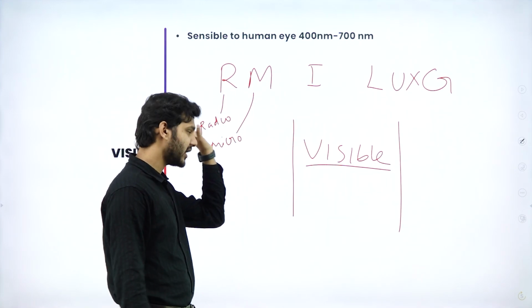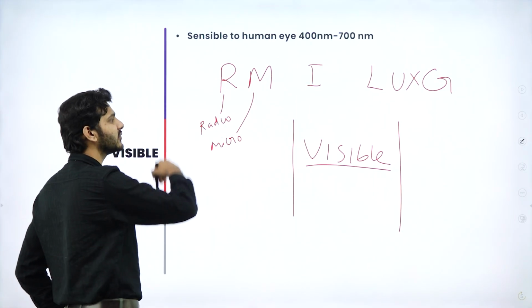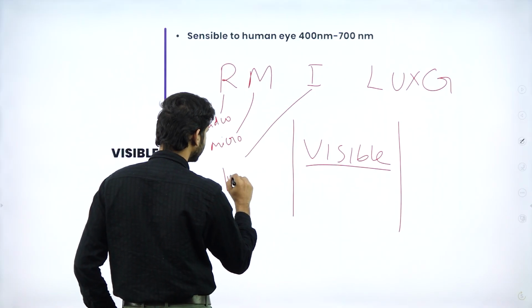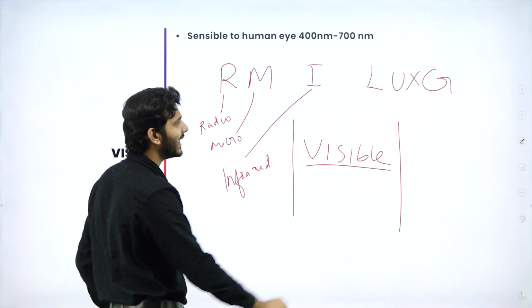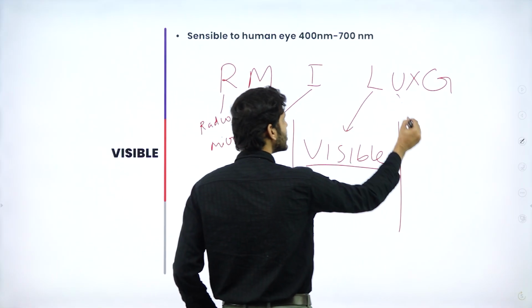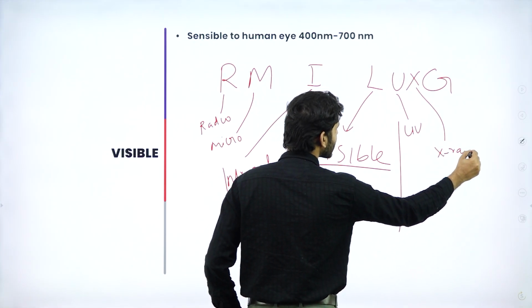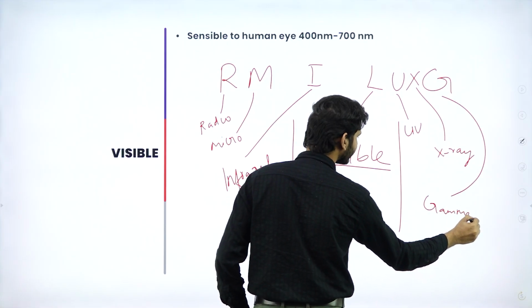So I wrote it down very quickly. R is for radio waves, M is for microwaves, I is for infrared region, L is for the light in the visible range, U is for UV spectrum, X is for X-rays, and finally G is for gamma rays.